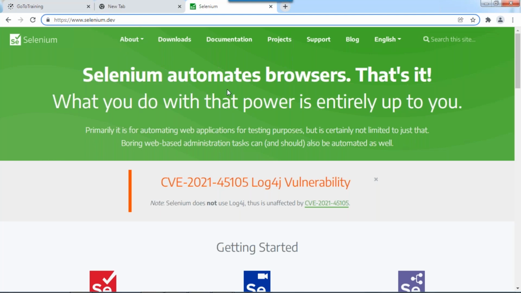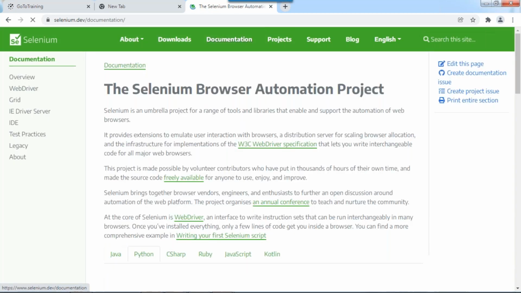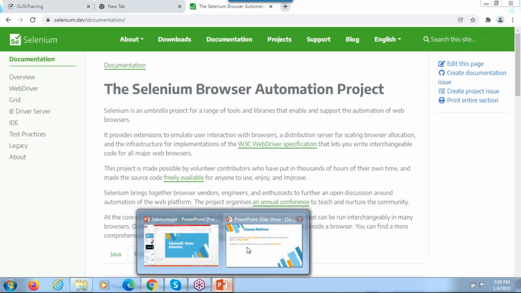Okay, so what is Selenium? Selenium automates the browsers. By using Selenium, we can automate the Chrome browser, the Firefox browser, the Edge Chrome browser. Whatever browsers we have, we can automate all of them. So we can simply say that Selenium automates the browsers. You can automate any kind of browser. Again, the documentation is here if you want to go in depth. This site is always important.